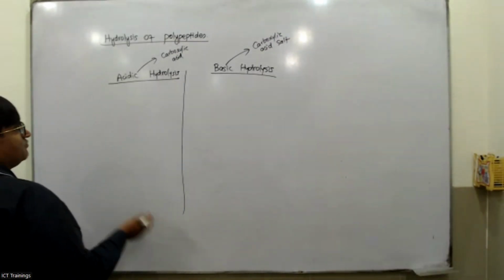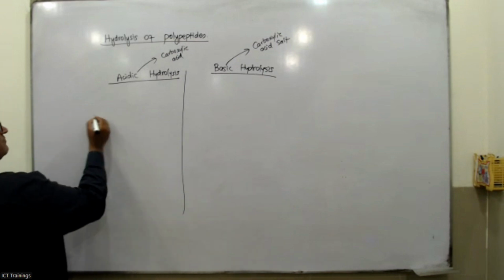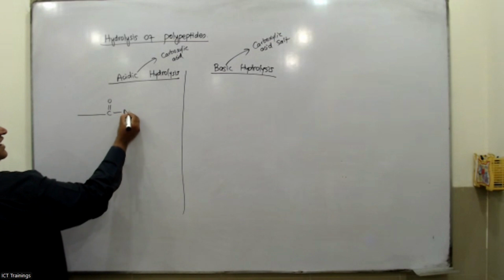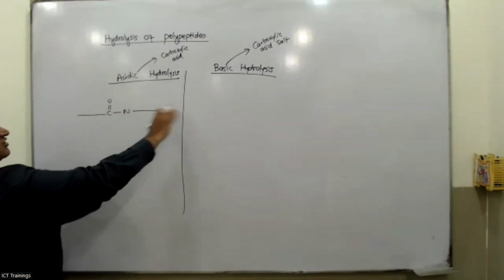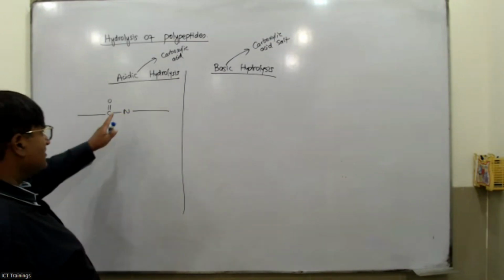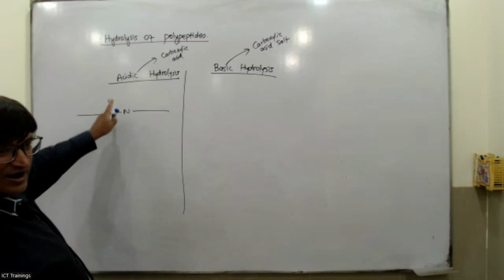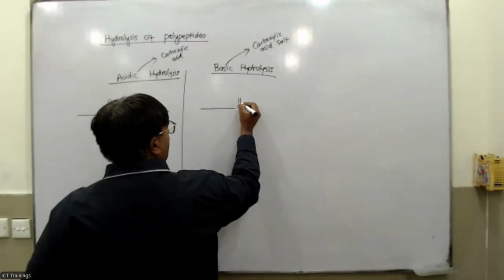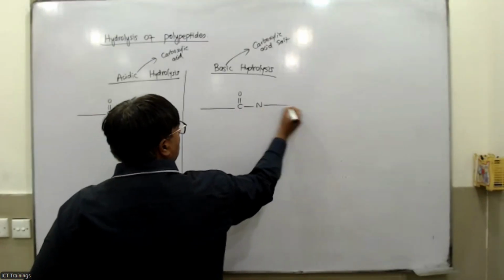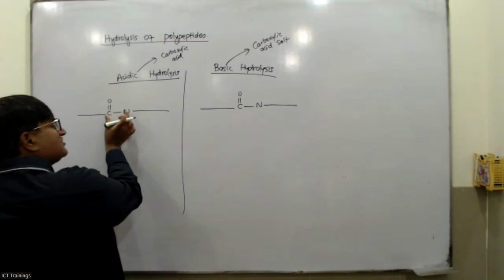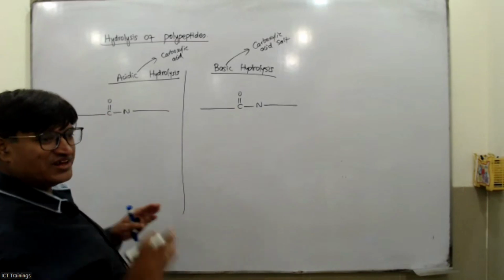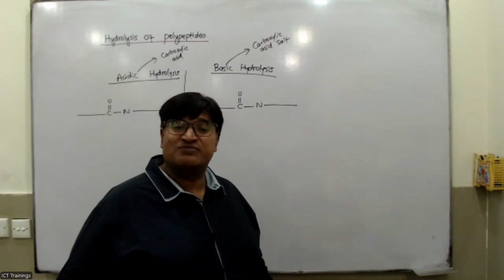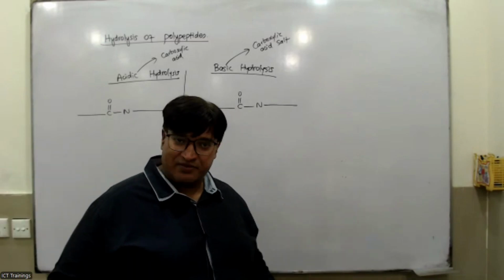Let's suppose we have a polypeptide chain. In the polypeptide chain, the chain is continuous, and it has the linkage like that. I'm not going to draw the whole polypeptide chain. I'm just taking the amide linkage. So just like that, this is also the amide linkage in the polypeptide chain. I have just taken one amide linkage. There are many amide linkages in the polypeptide chain, and with all of them the same process will take place.